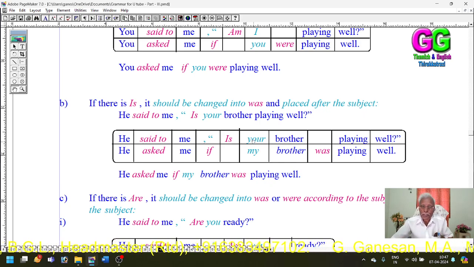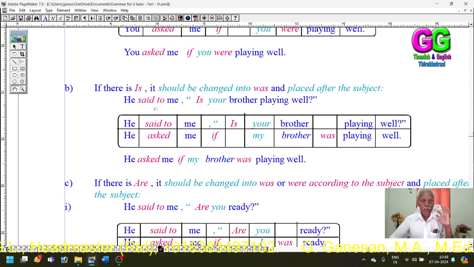Here, your brother is the subject. Your refers to the hearer, me. So the possessive for me is my. Your has been changed into my. The answer is, he said to me, is your brother playing well? You asked me if my brother was playing well. Your brother is changed into my brother.